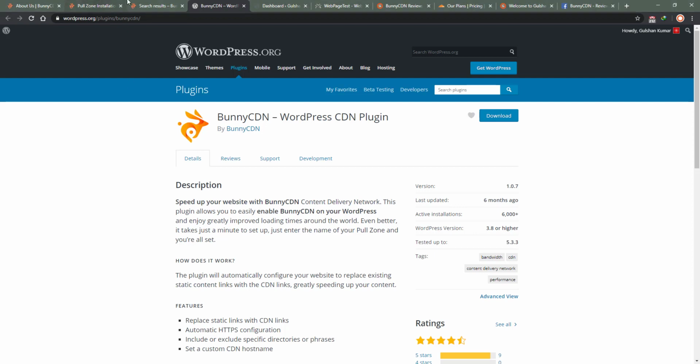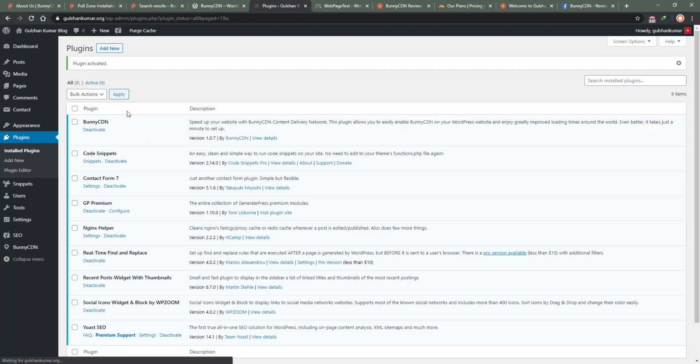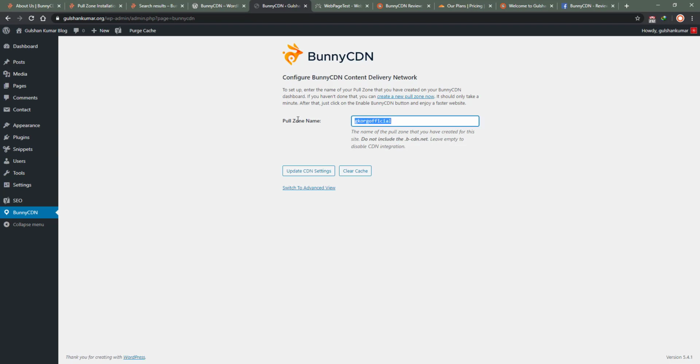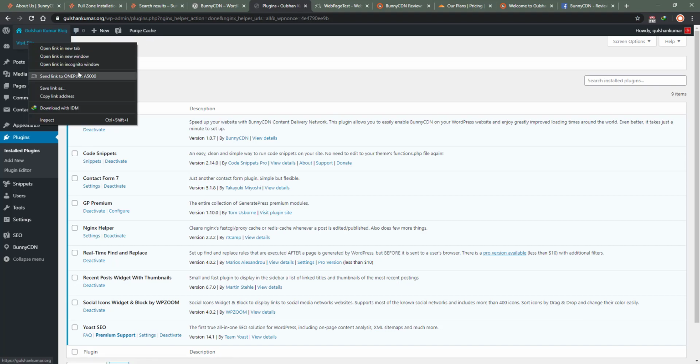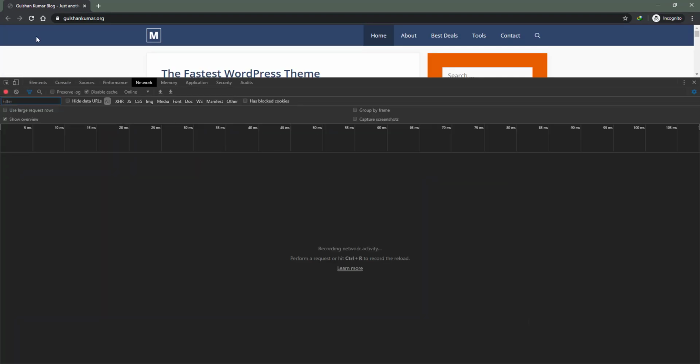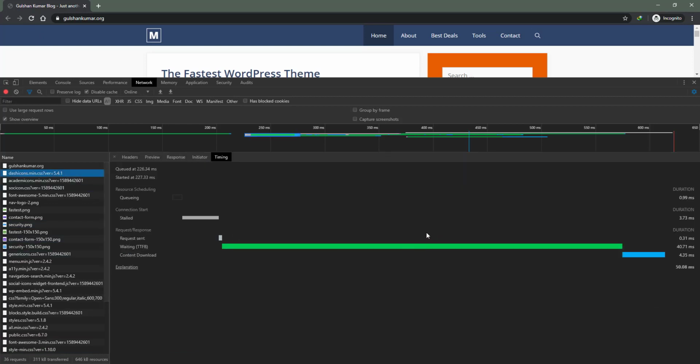Okay, so the Bunny CDN plugin is there. Oh, come on, Microsoft. So the Bunny CDN plugin is there, and I have activated it, and I just need to update my CDN path. Since I'm using the FastCGI cache plugin, the FastCGI caching system, I just need to purge once so I can check how exactly it's performing. I will go with the network timeline here, and I can see 430 ms. Wow, that's great. I am particularly interested in latency, 40 ms, which is decent.